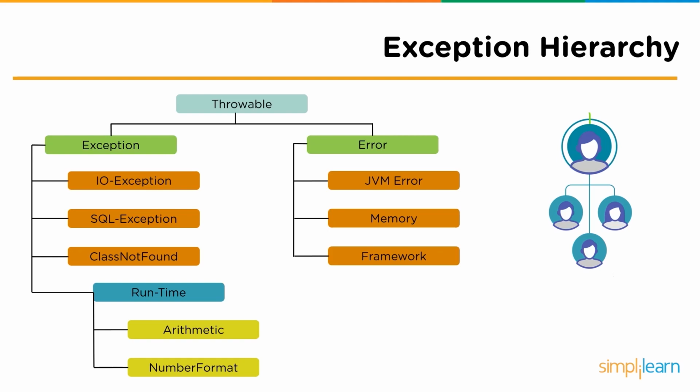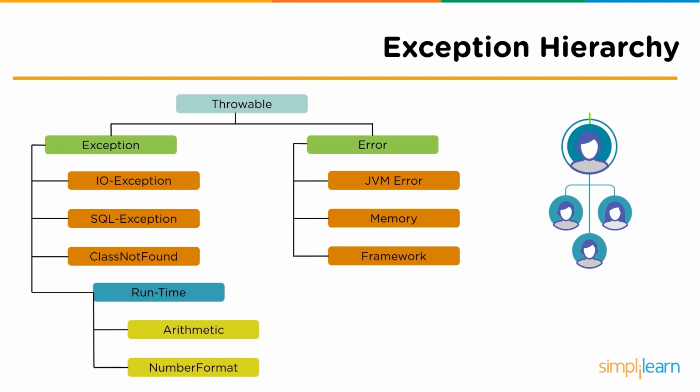JVM or Java Virtual Machine error, memory error, and also in some cases, some of the errors are caused by the incompatibility of the IDE or the framework which you are using. Next up is the exception. Now the exception is inherited by a few more exceptions, which are mentioned below. The exceptions can be IOException, SQLException, ClassNotFoundException, RuntimeException, and many more. Further, the RuntimeException is inherited by some more, which are ArithmeticException, NumberFormatException, etc.